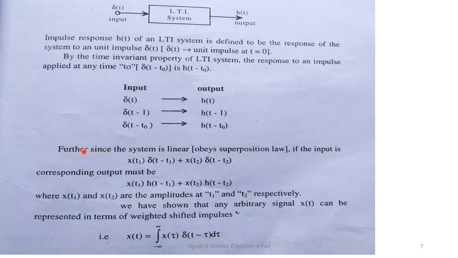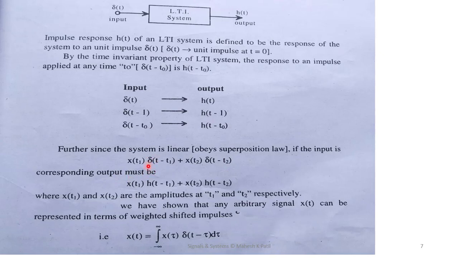Now, this LTI system follows the principle of linearity also. Therefore, we can write x t1 into delta t minus t1 plus x t2 into delta t minus t2.